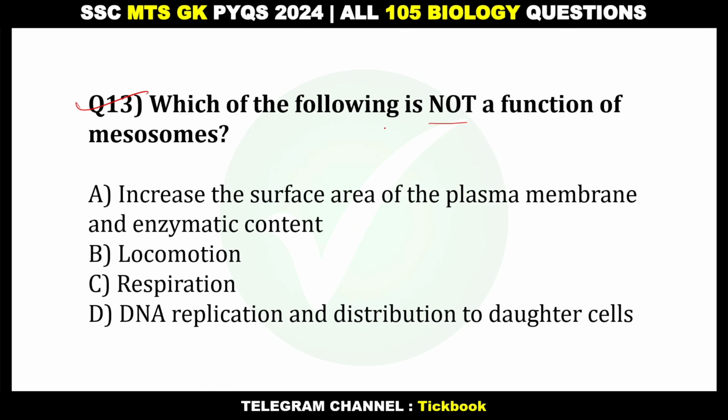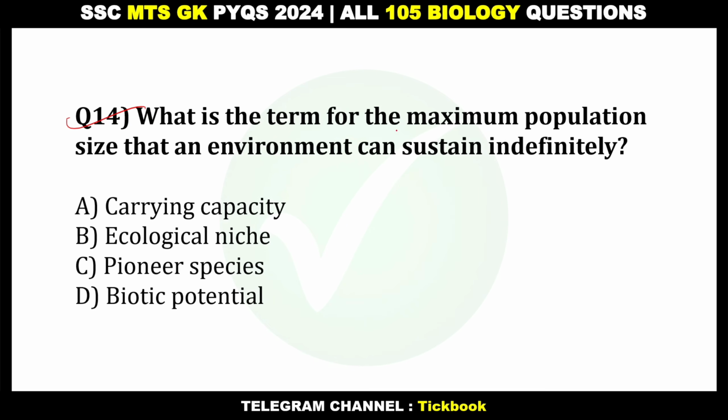Which of the following is not a function of mesosomes? Option number B, locomotion. 14. What is the term for the maximum population size that an environment can sustain indefinitely? Option number A, carrying capacity.